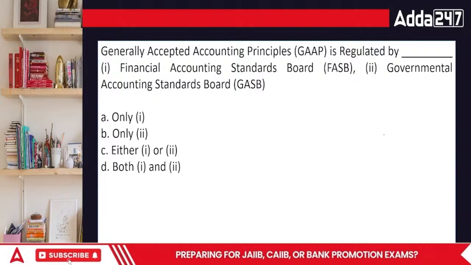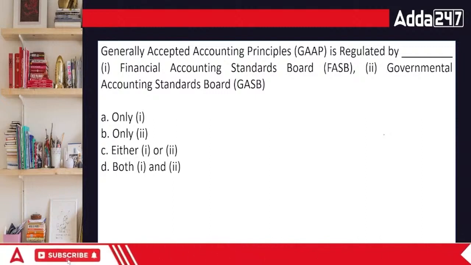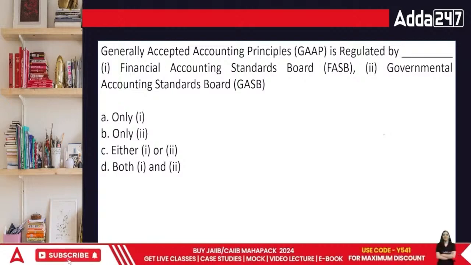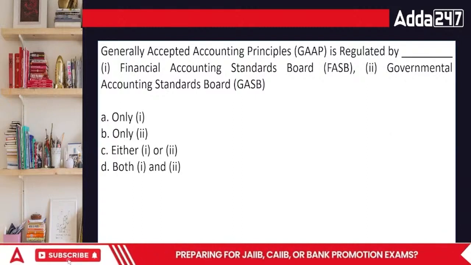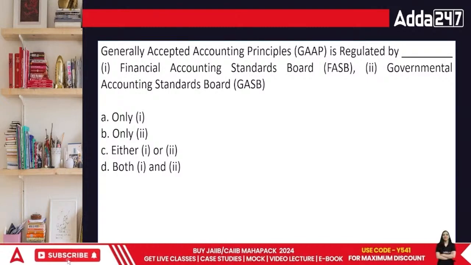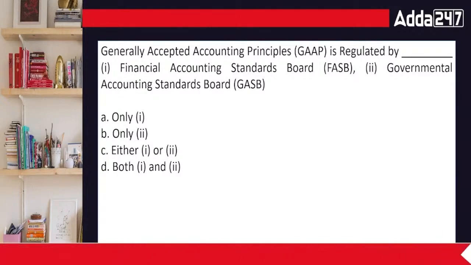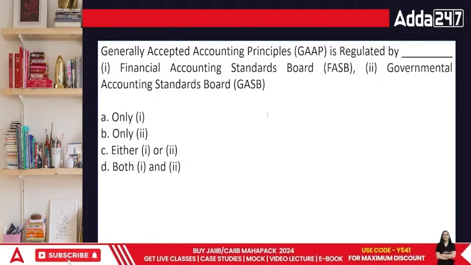Next question, everyone. Generally accepted accounting principles is regulated by the Financial Accounting Standards Board, the Governmental Accounting Standards Board, 1 or 2, FASB or GASB. Both of these are gone now. If I talk about these, it was earlier ASB and then it was later converted into NFRA, the National Financial Reporting Authority.